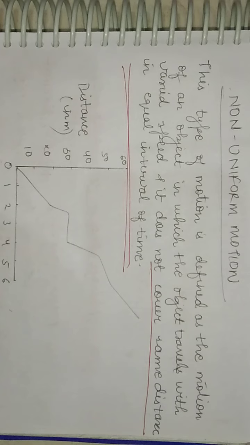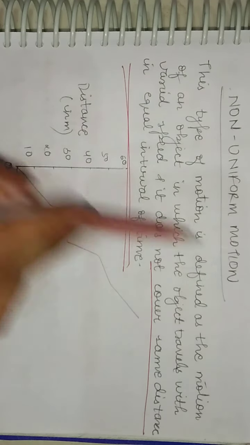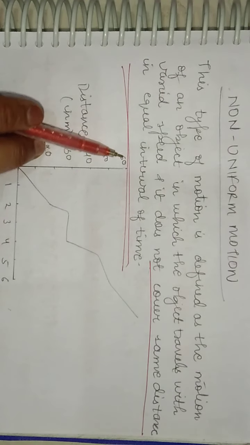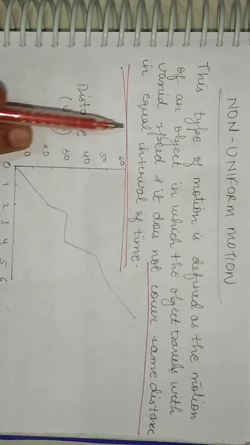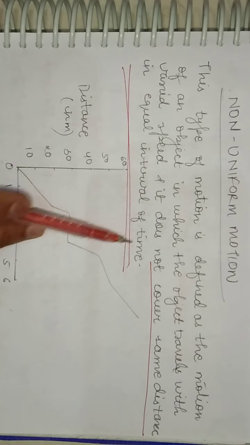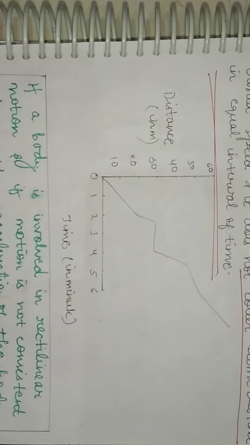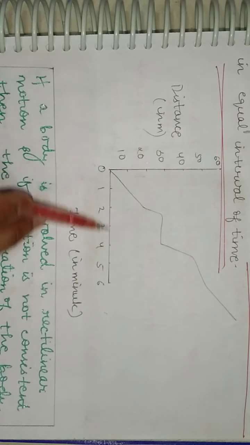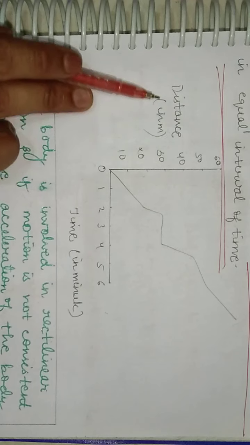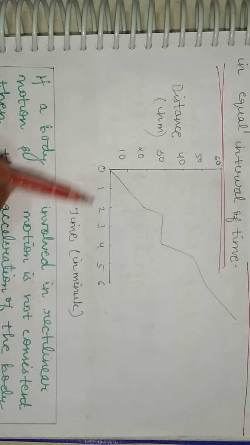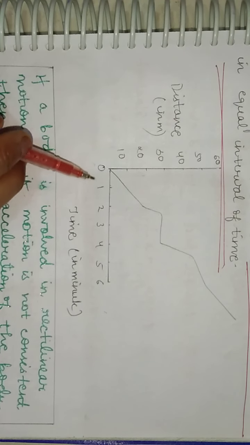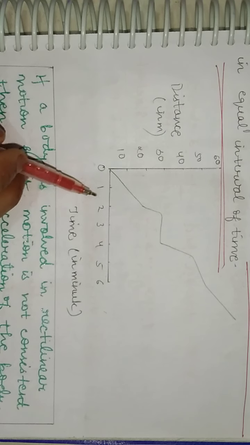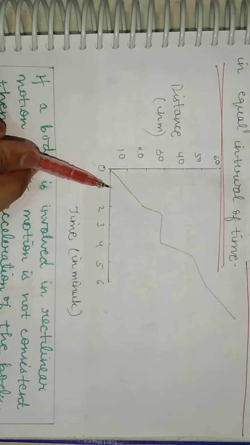Now students, moving on to non-uniform motion, it is a type of motion that does not cover the same distance in equal interval of time. So you can see here with the help of a graph, look at the graph, students. This is the x-axis, y-axis, distance in meters, and time in minutes. Now you can see here a body in 1 minute.